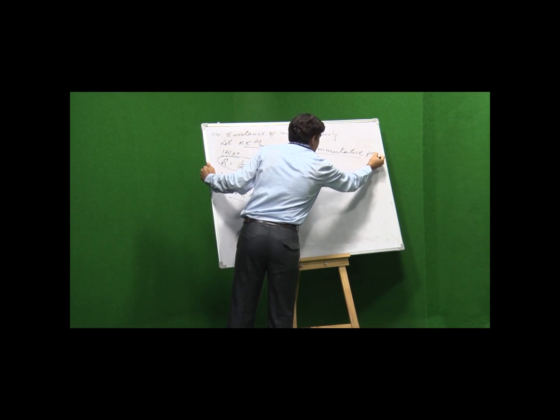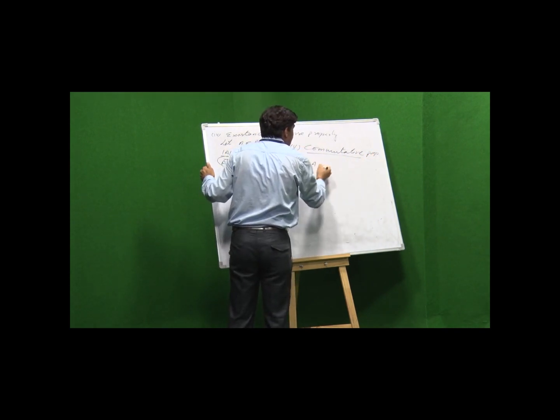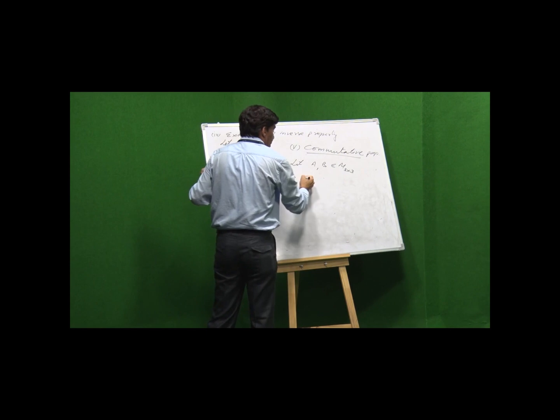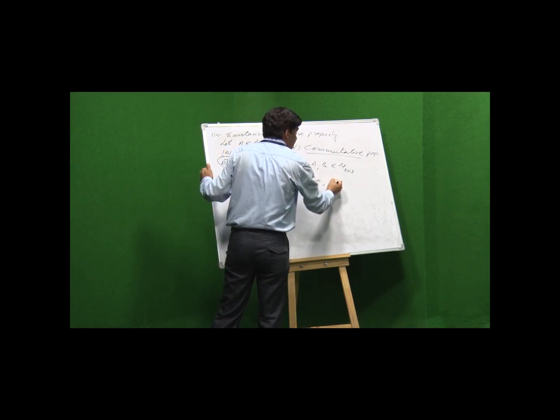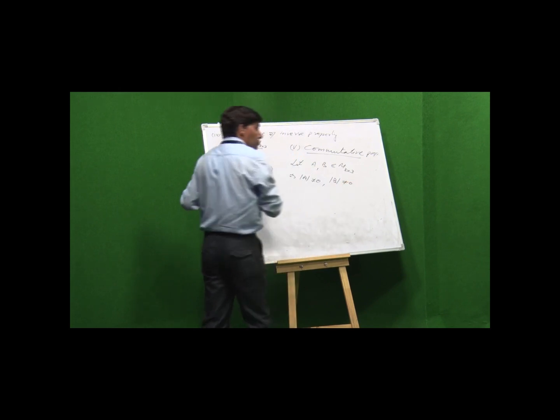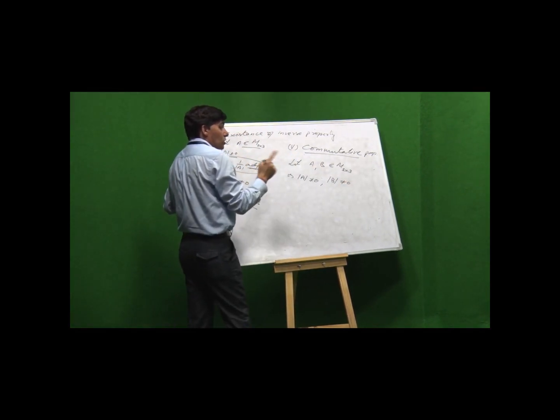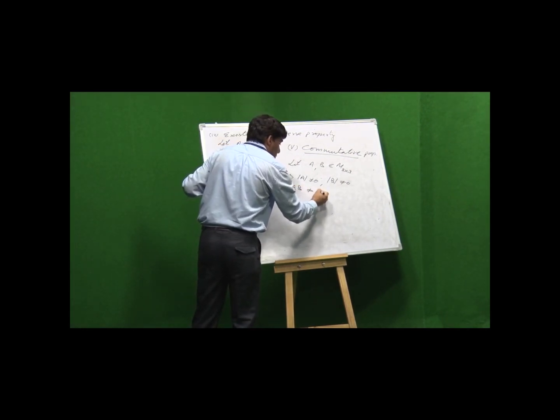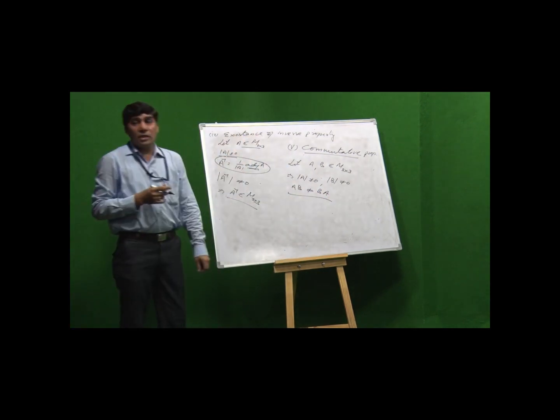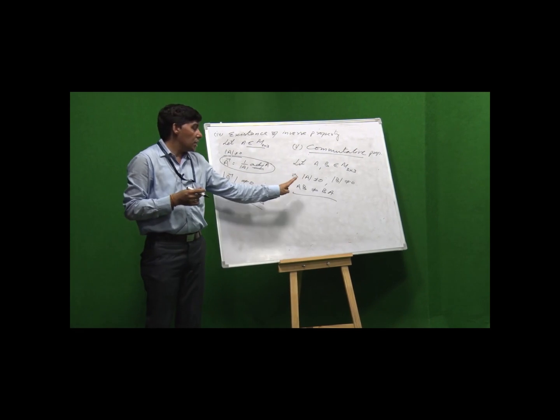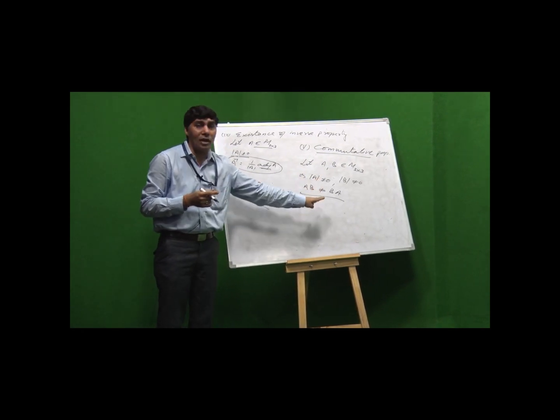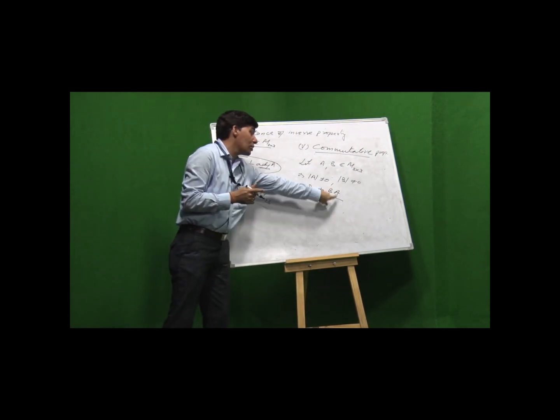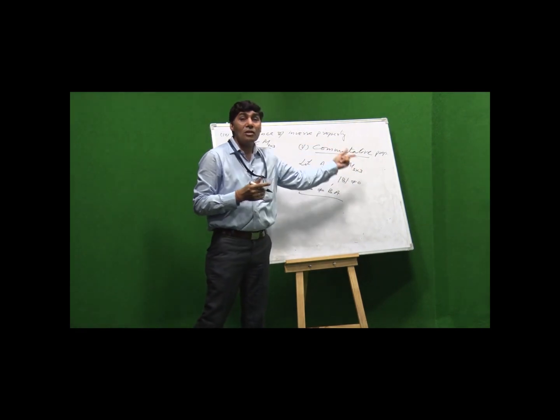In the commutative property, let A, B belong to M3 by 3. This implies the determinant of A does not equal 0, and the determinant of B also does not equal 0. But in matrix theory, we know matrix multiplication is not commutative. A into B does not equal B into A. It is not universal. For some cases they may be equal, but generally matrix multiplication is not commutative. Therefore, A into B does not equal B into A. That means the commutative property fails.